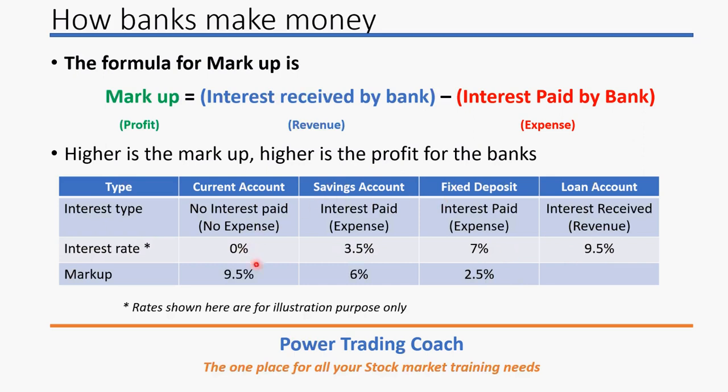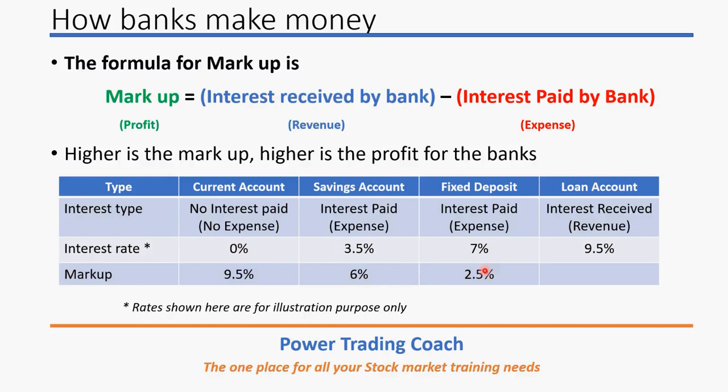So which is better for a bank? Is it better to take the money from the current account, savings account, or from the fixed deposit? In fact, the bank will use each of these buckets. They'll take the money from each of these accounts and provide the loan. But for them, the current account is always better because the expense is zero. The savings account has some expense, and the fixed deposit has a higher interest outgo. So the profits will be more in the current account compared to the savings account, and the savings account markup will be better than the markup in the fixed deposit.